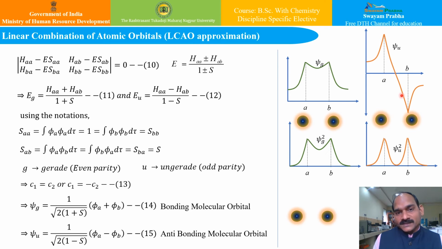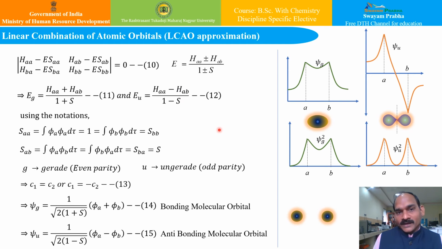Because this psi g, or even parity psi, describes the state that exhibits a stable chemical bond, it is called the bonding molecular orbital. We can see here in this case they sum up. And also the psi u or odd parity wave function corresponds to the state that is everywhere repulsive, and hence it is termed the antibonding molecular orbital.